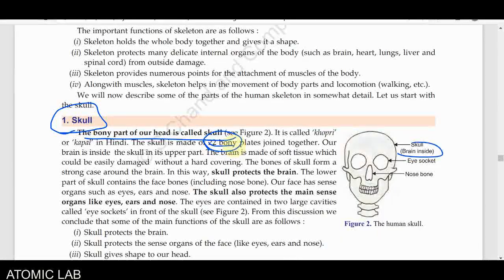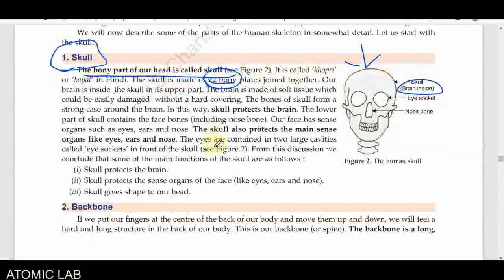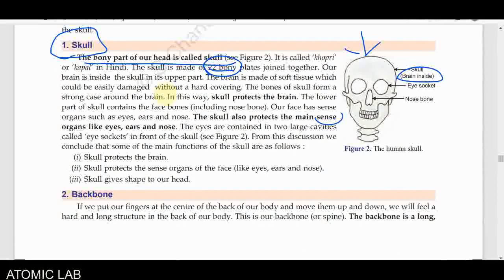We know that the brain is made of very soft tissue. It is a very soft organ, so it needs to be protected. If something hits our head, the bones of the skull will protect the brain. So you have to remember that it is a kind of protective organ. All the skeletal system is protective. It protects some internal organs. They also protect our sense organs. Sense organs means our eyes, nose, and ears. All these organs are also protected by our skull.